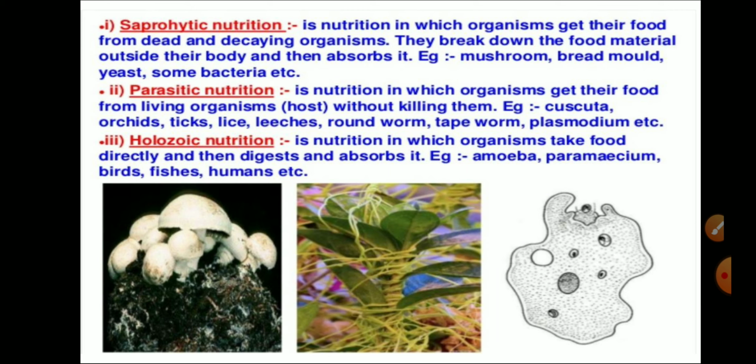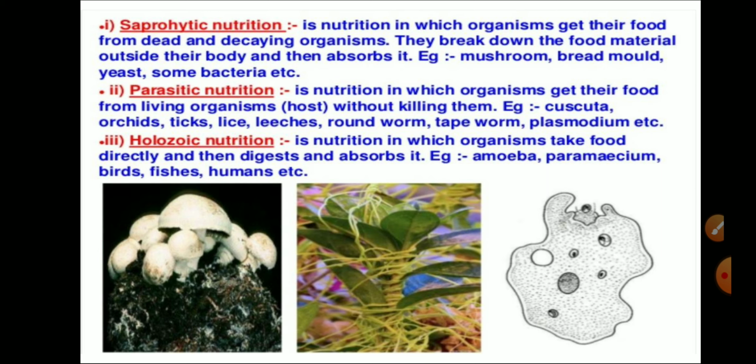Parasitic mode of nutrition is a nutrition in which organisms get their food from living organisms and they depend on a host for their food. Without killing the host, they get nutrition. For example, we have cuscuta, that is amar bel, that gets its nutrition from a plant on which it resides or feeds. Orchid, ticks, lice, leech, these all are parasites for different hosts. Plasmodium, the malarial parasite, is also a parasite for humans and animals.